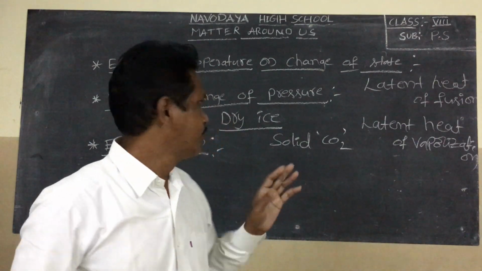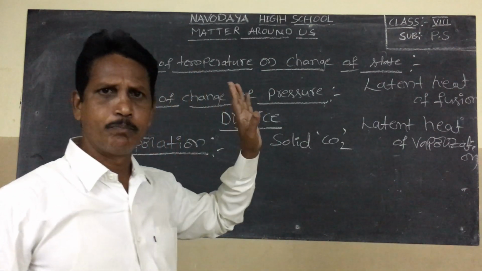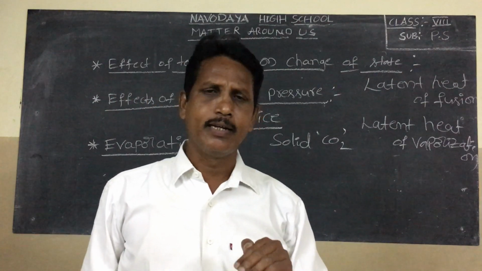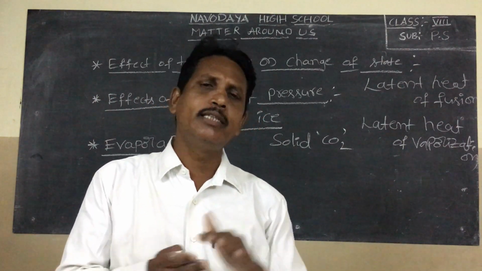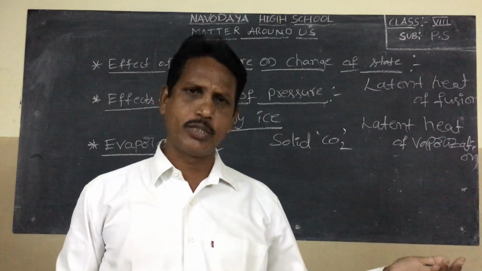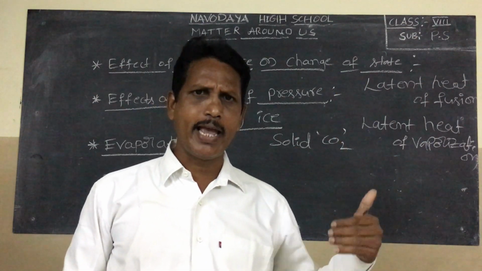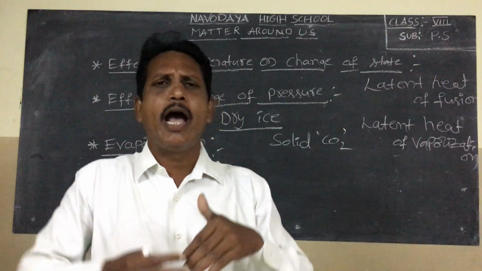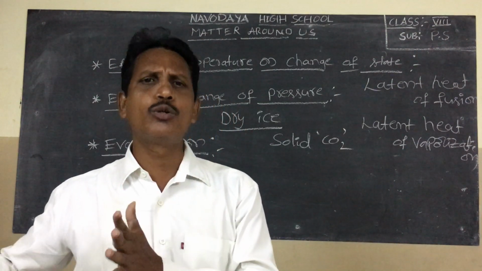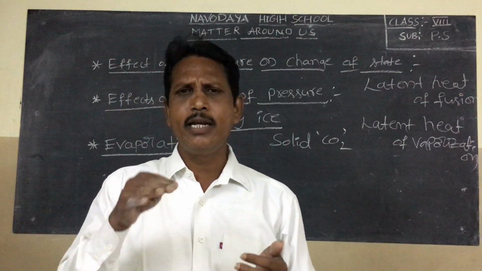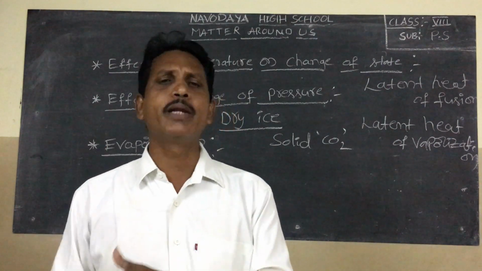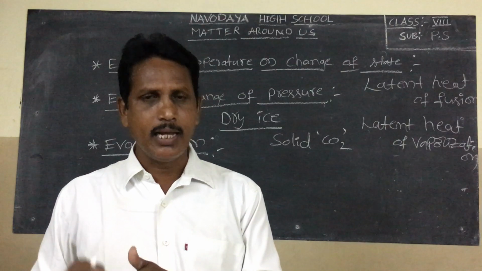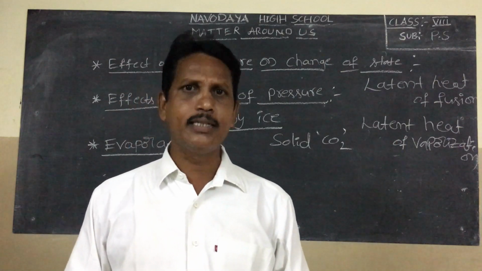Okay. The effect of change of pressure. If we decrease the pressure, the carbon dioxide changes into vapor state. The carbon dioxide gas is compressed with high pressure in the CO2 cylinder. In our house, the LPG gas is compressed with high pressure in the gas cylinder.